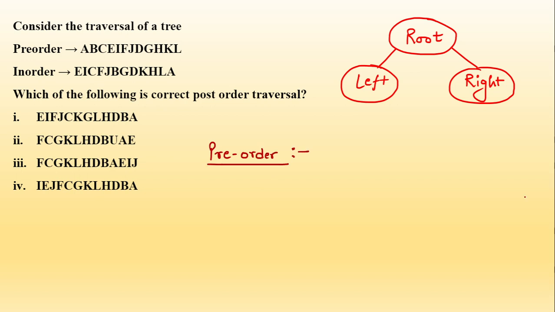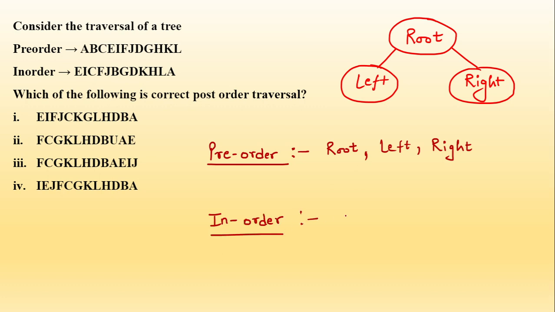What is pre-order basically? Pre-order is, first we will take root, then we will take left child, and then we will take right child.